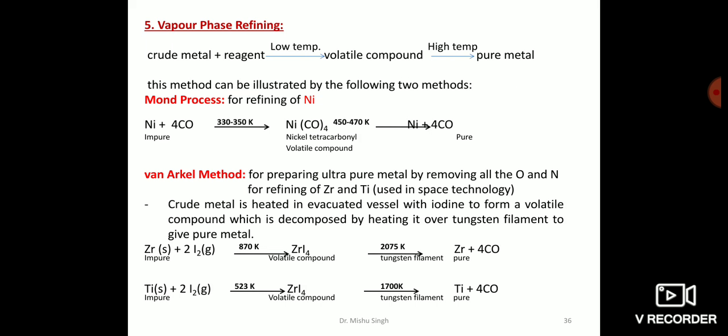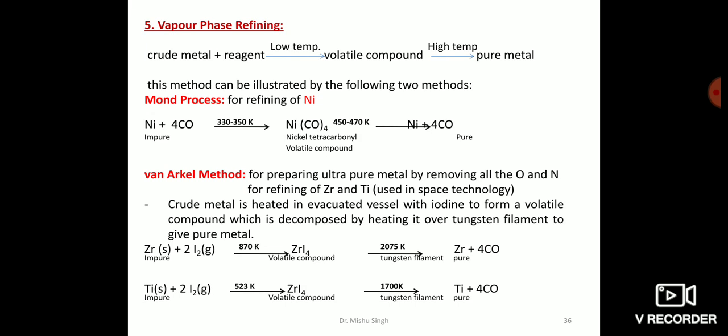The next refining method is vapor phase refining. In this method, the crude metal is freed from impurities by first converting it into a suitable volatile compound by heating it with a specific reagent at a lower temperature, and then decomposing the volatile compound at some higher temperature to give the purest form of the metal.